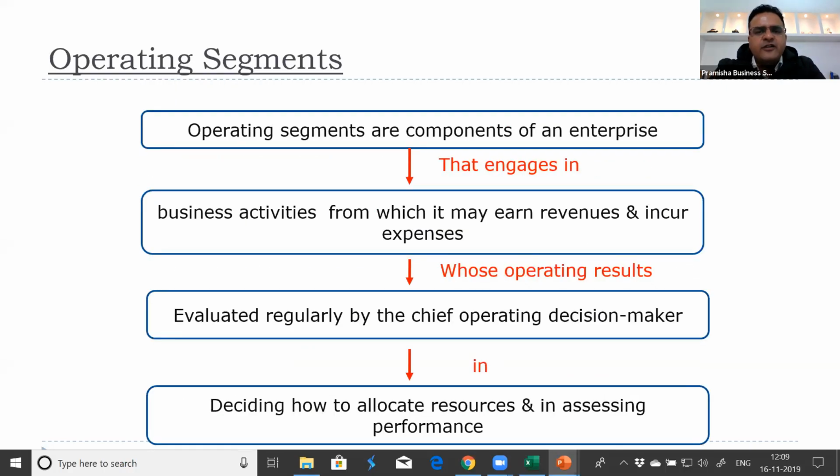So operating segments are components of an enterprise that engage in business activities from which they may earn revenue or they are incurring expenses. If they're spending money even on head office, and if that head office expenses are being reviewed by the chief operating decision maker, that head office also becomes a reportable segment whose operating results are evaluated regularly by the chief operating decision maker. Chief operating decision maker is not necessarily one individual, it may be board, it may be group of people who are taking decisions in deciding how to allocate resources and in assessing the performance. If their focus is on these areas, that same focus should also be allowed to be known to the users of financial statements so that they can also take better informed decisions. This is the reason behind it.